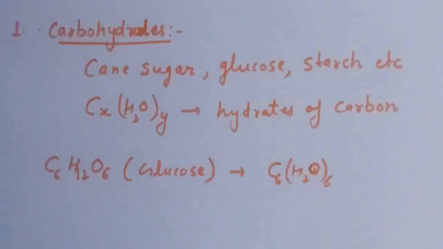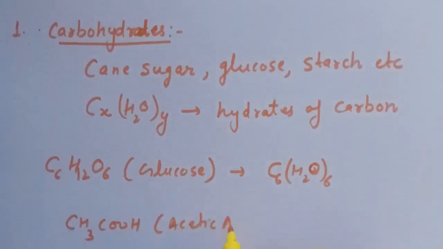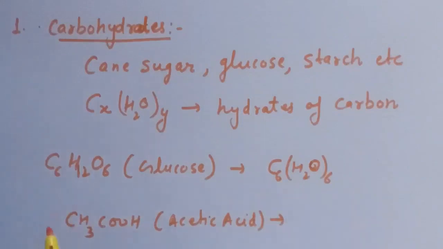But all the compounds which fit into this formula may not be classified as carbohydrates. For example, acetic acid. The formula is CH3COOH. If we write this acetic acid in the form CxH2Oy, the value of x and y is 2, C2H4O2.